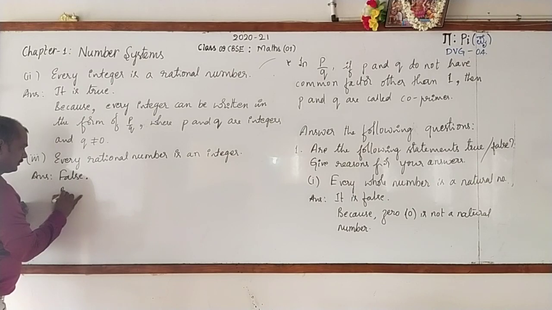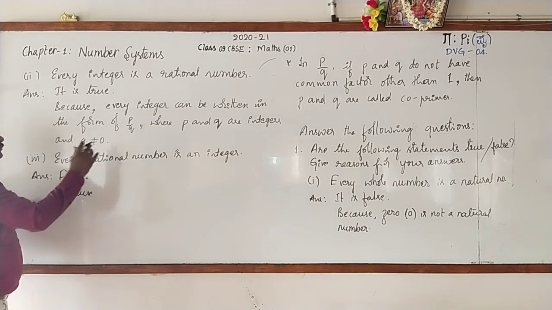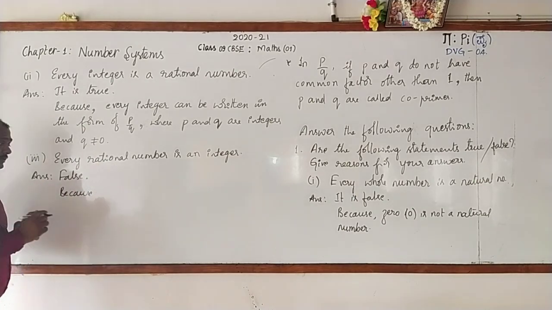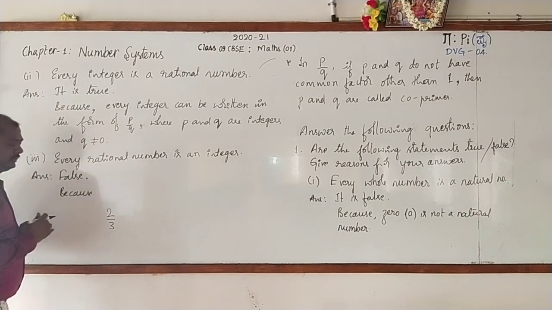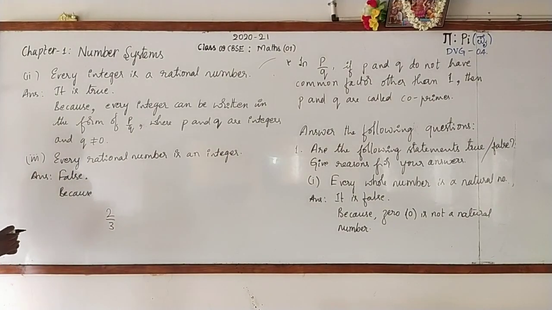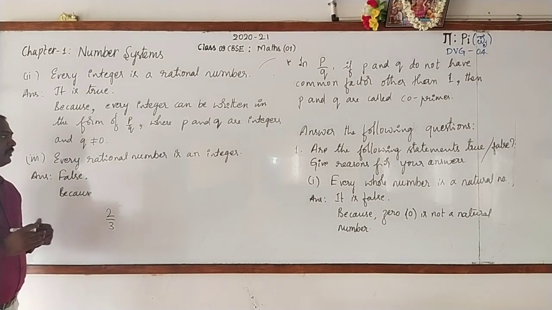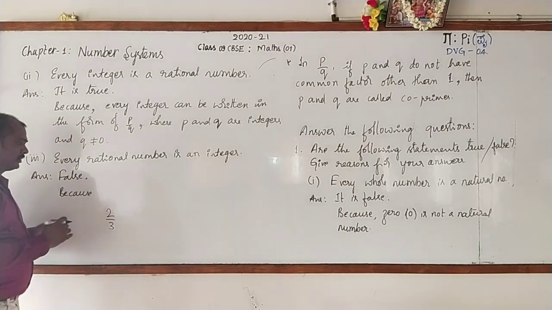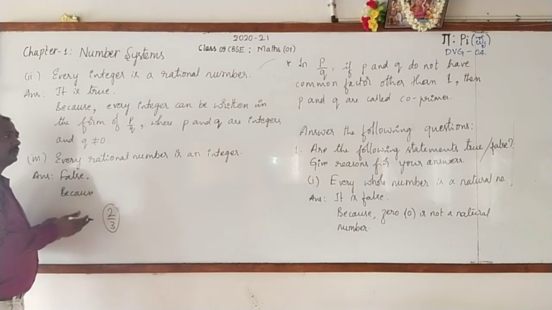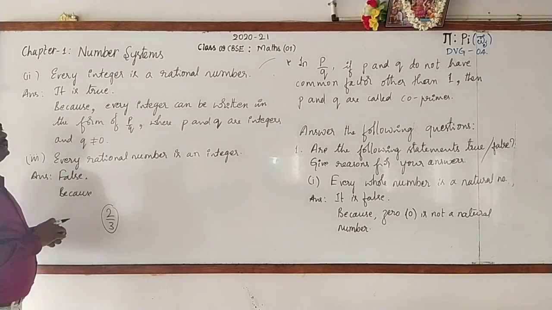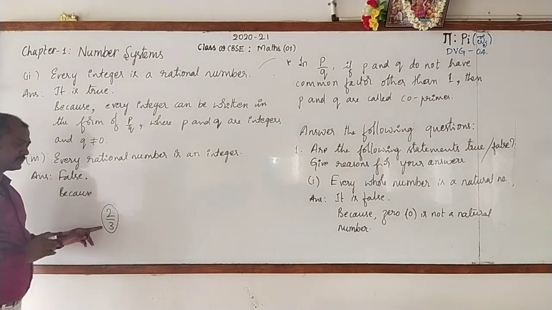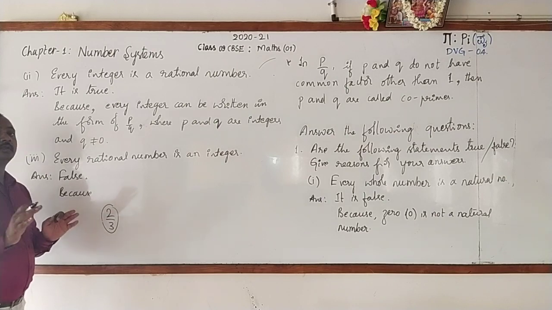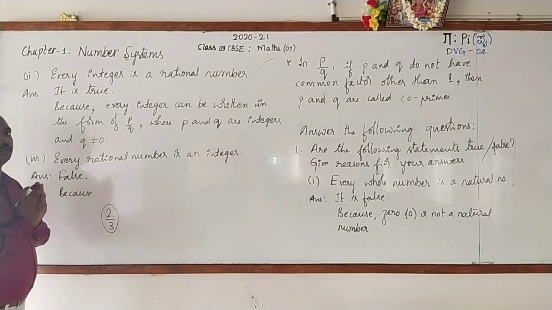Why? See, every rational number is an integer. Now I'll write 2 by 3. It is in the form of p by q. Usually the integers will not be in this form. They'll have only the numerator.